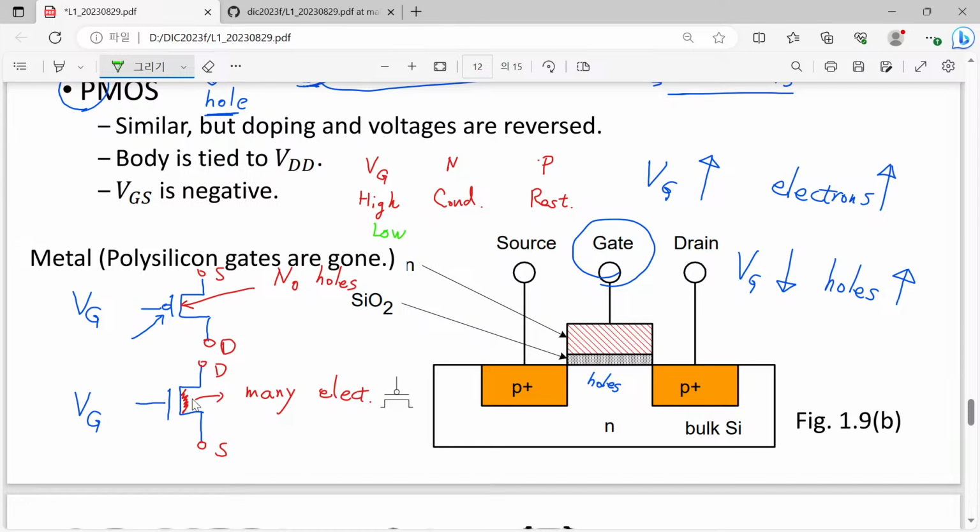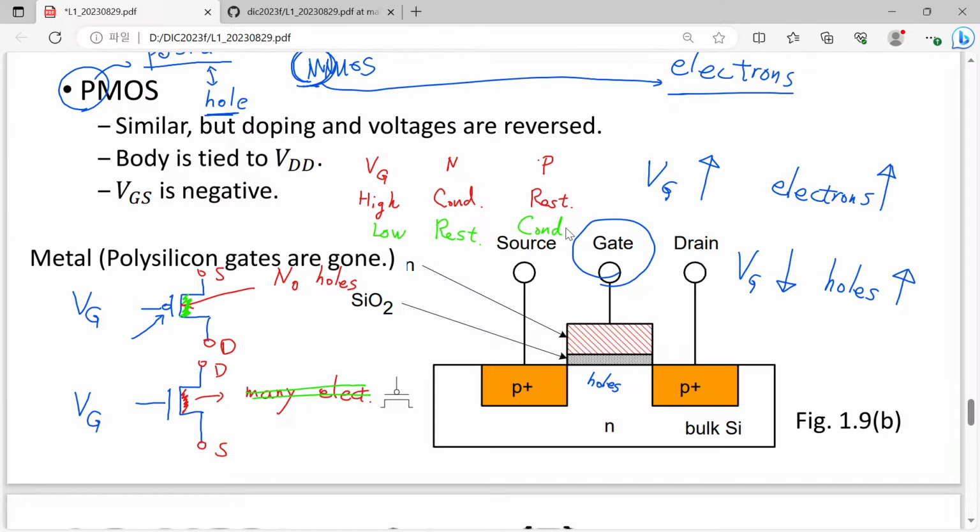If we have a low gate bias, then we have no electrons at all, so the N MOSFET becomes really resistive. However, for low gate bias, now we have a lot of holes, so inverted here, so we have a highly conductive channel. So the beauty of this CMOS technology is the existence of a p-type transistor.